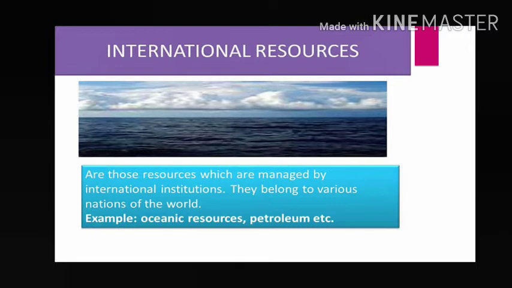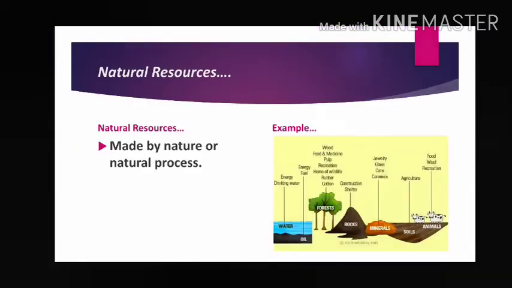Oceanic resources, petroleum, here oceanic resources in the exclusive economic zone, and petroleum also. Now come to the next, like the ozone layer also, Antarctica also is an international resource. In Antarctica petroleum is present, and this petroleum is also coming under international resource. Now come to the next.